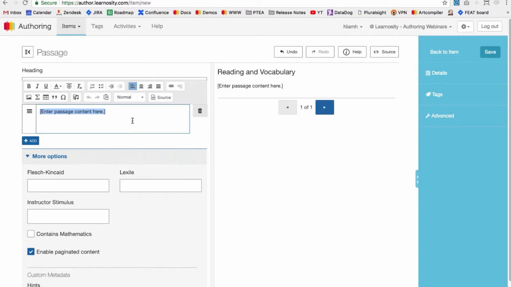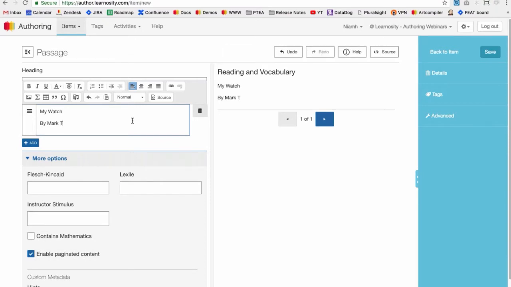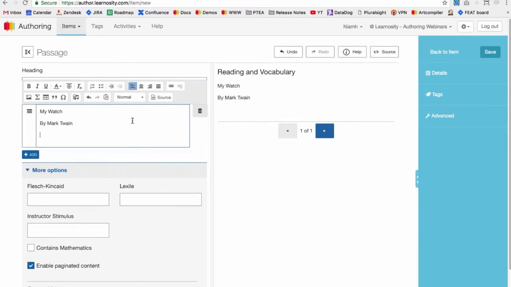So I'm going to just enter in the title of my passage and the author, and I'm going to maybe style some of this text a little bit. So if you want to add any styling to the text, just highlight it and then go to your text toolbar. I'm going to italicize it, and I can add some color to it as well. And then I'm going to center align. So just highlight again to add the style, select the center align option from the toolbar, and that's done.